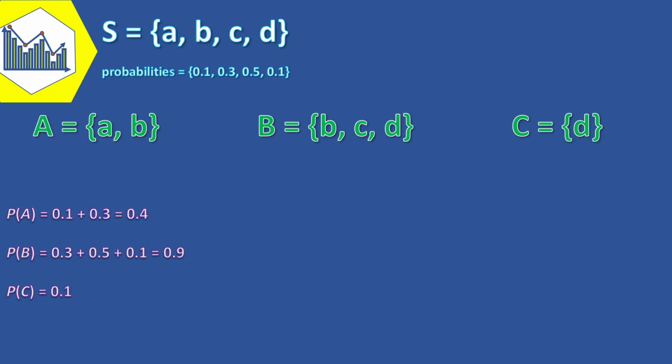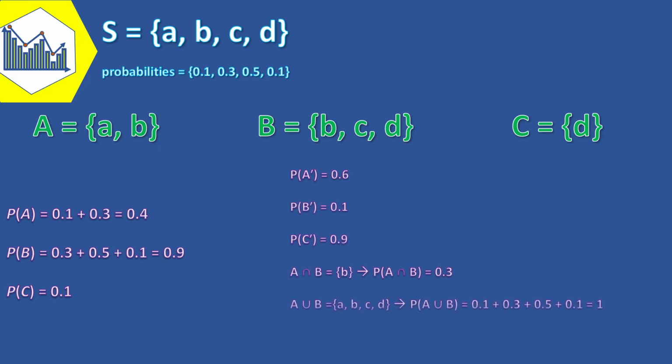The probability of B is 0.3 plus 0.5 plus 0.1, that equals 0.9. And finally, the probability of C is 0.1. Furthermore, the probability of A prime is 0.6. The probability of B prime is 0.1, and the probability of C prime is 0.9.